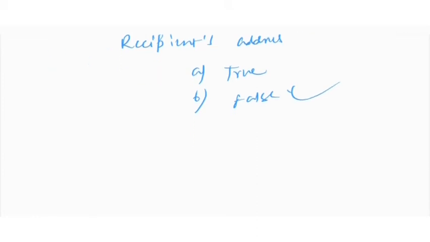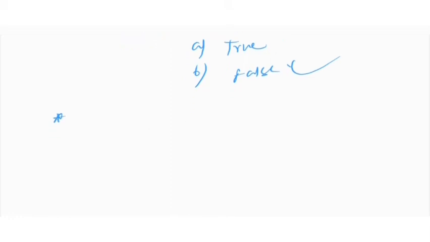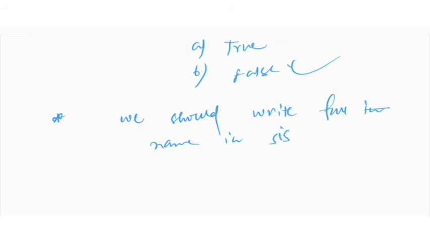Or you may be asked in this pattern: we should write the full name in the signature part in an informal letter.